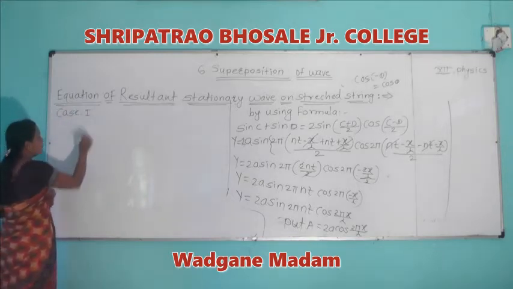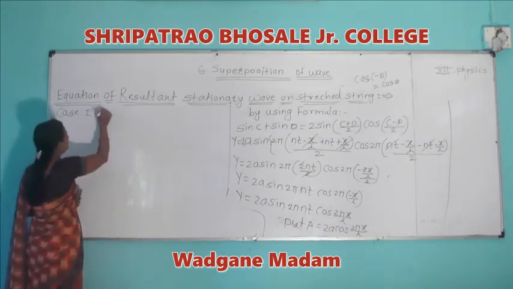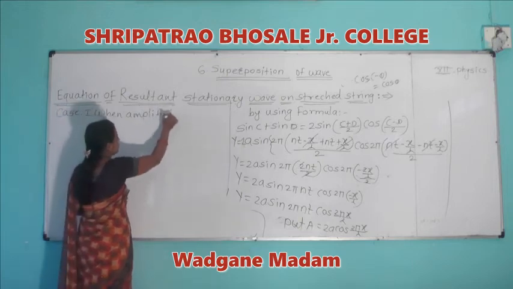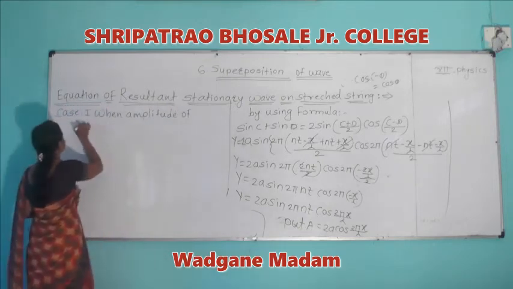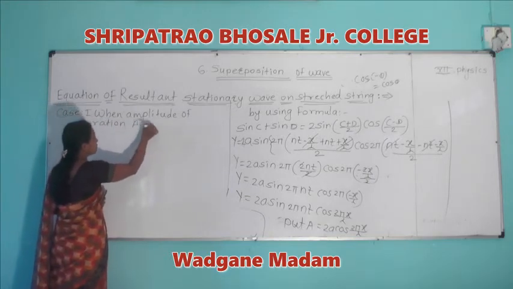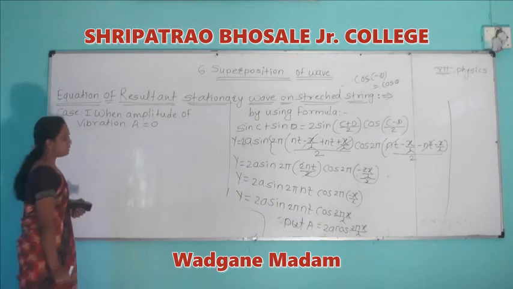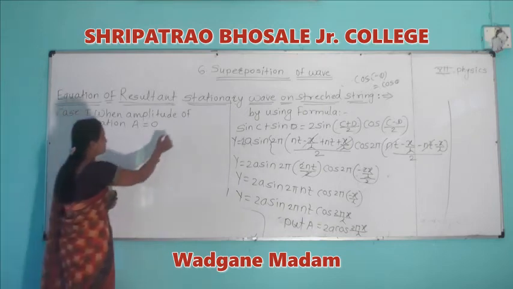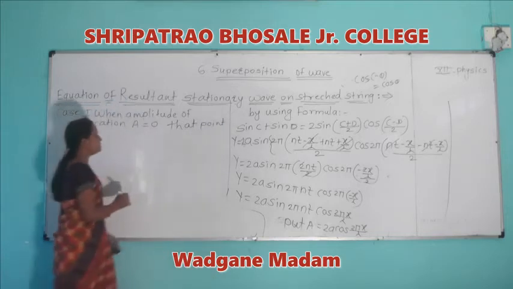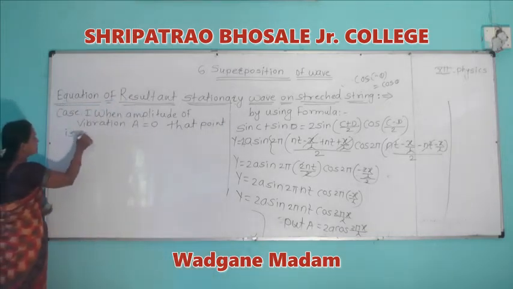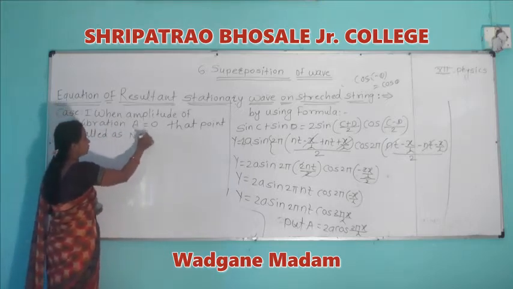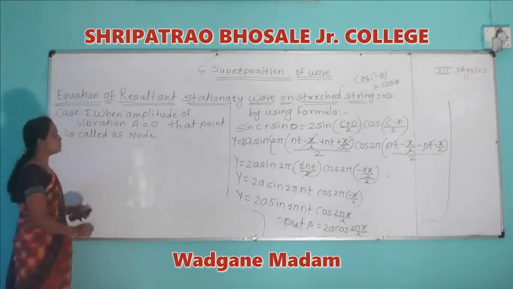When the amplitude of vibration A is equal to 0, then that point is called a node, and this is the condition for a node.